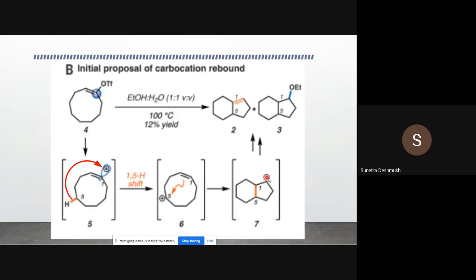Now again we have a positive charge on another carbon atom, maybe at the 9th carbon atom, or the second carbon atom here, 1, 2, 3, 4, 5. So this is the second carbon atom. So elimination of one more hydrogen can create this carbon-carbon double bond, or else this positive charge is here, which is a carbocation. So ethoxide, EtO minus, can attack on this positively charged carbon atom to get this type of product. Okay, so this is one more very good example.